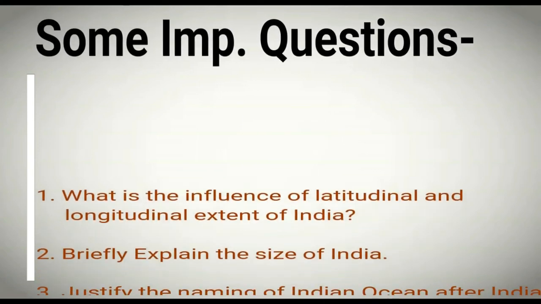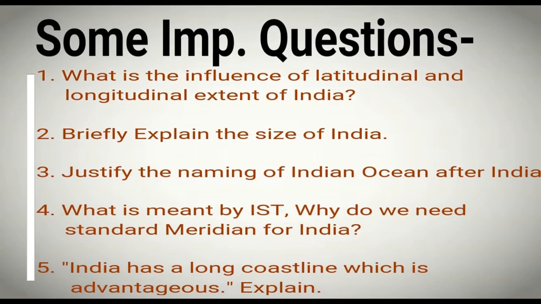Now very quickly I would like to tell you some important questions. What is the influence of the latitudinal and longitudinal extent of India? The next question is, briefly explain the size of India. The third question is, justify the naming of the Indian Ocean after India. The fourth question is, what is meant by Indian Standard Time? Why do we need a standard meridian for India? And the fifth question is, India has a long coastline which is advantageous, explain.